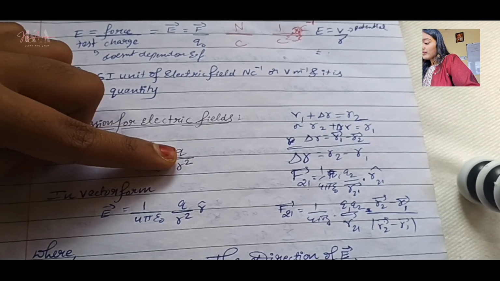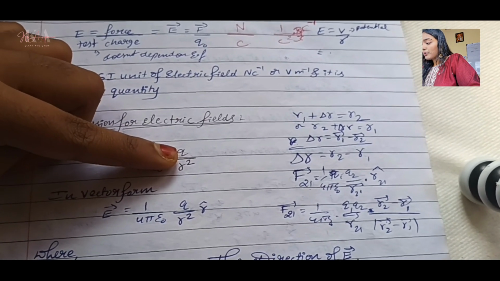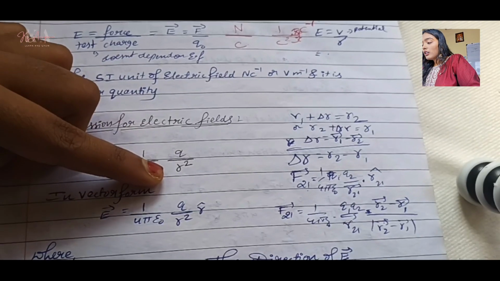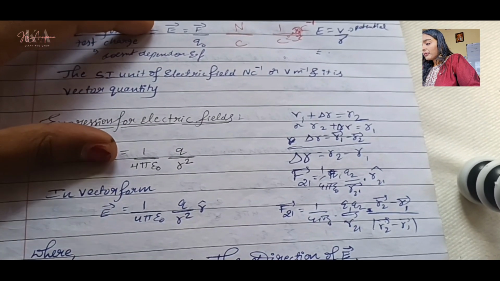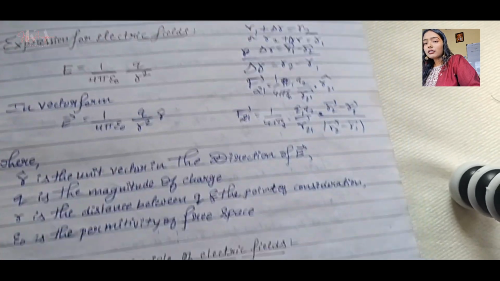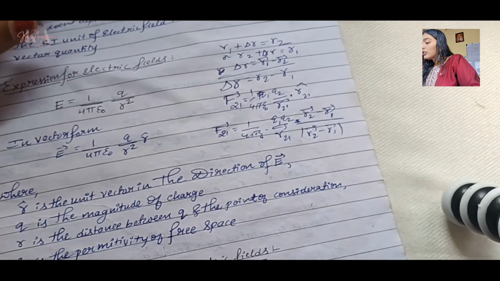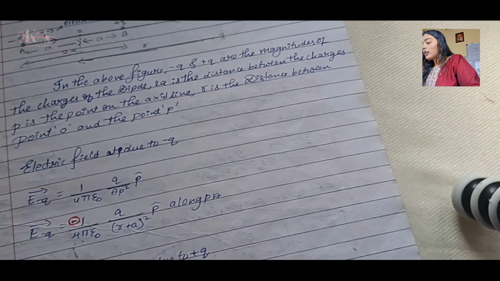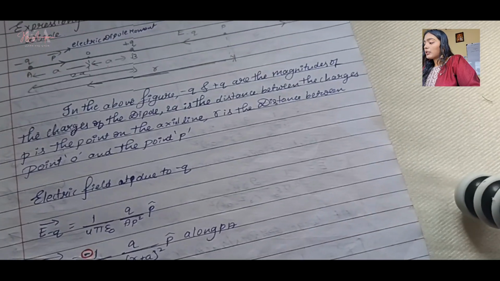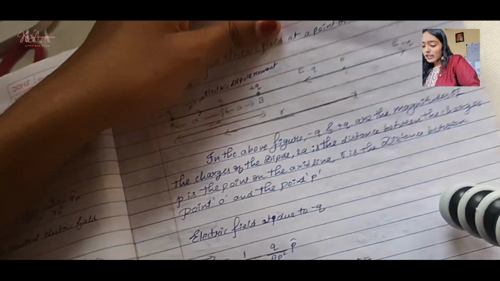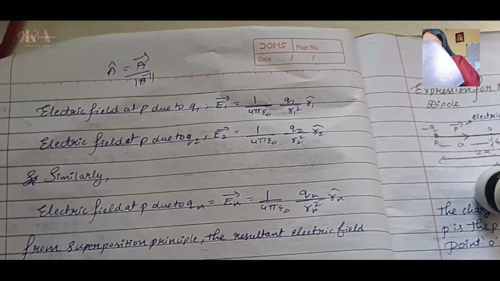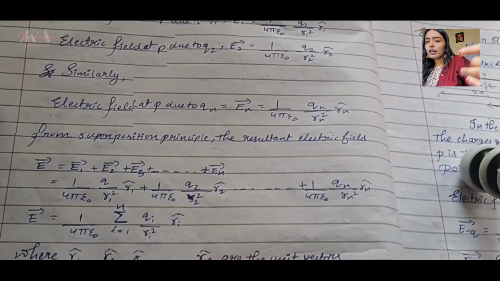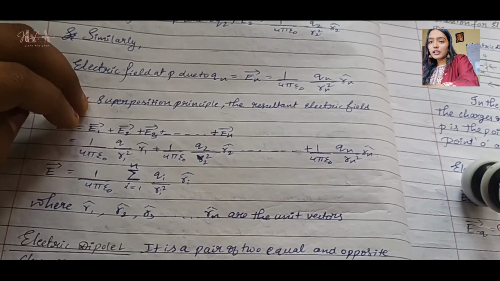I mean, so E is equal to 1 by 4 pi epsilon naught Q by R square. So why did I use that? This is magnitude, okay. This one is charge. So basically Q, okay, R square is what? Basically how this particular expression came will be shown in the same way. I will show you the expression, so at that time I will explain, okay.